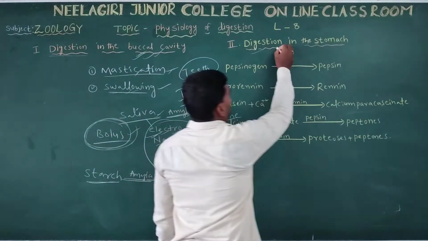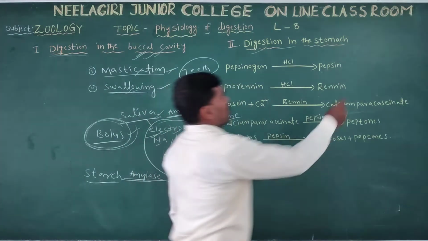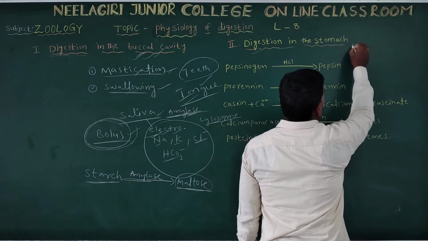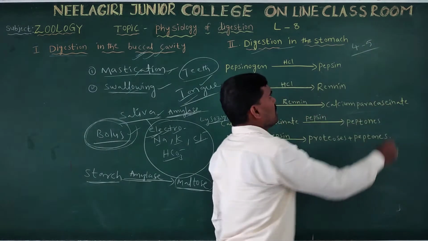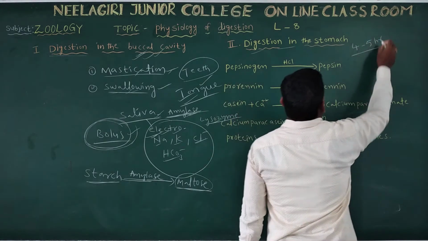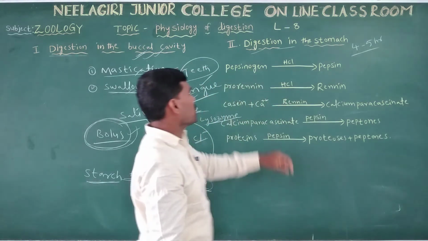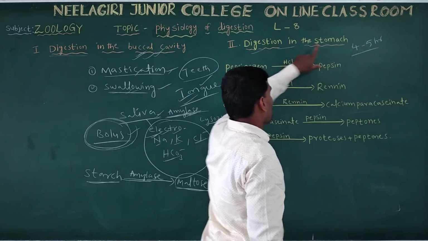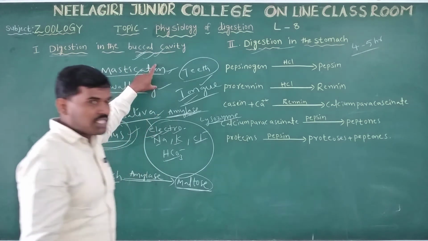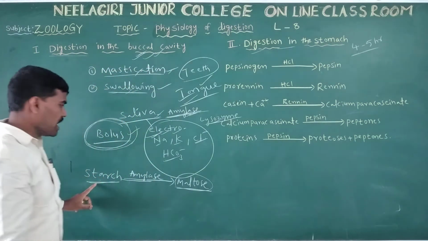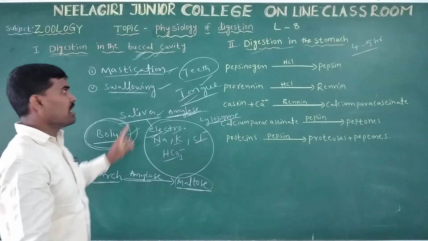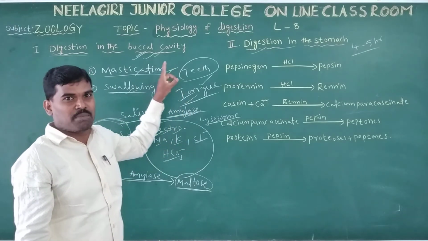In the stomach, food material is stored for 4 to 5 hours. Already, the food materials have been partially digested in the buccal cavity, but only carbohydrates, meaning starch. Proteins and lipids were not digested.